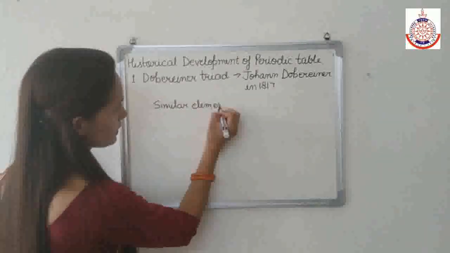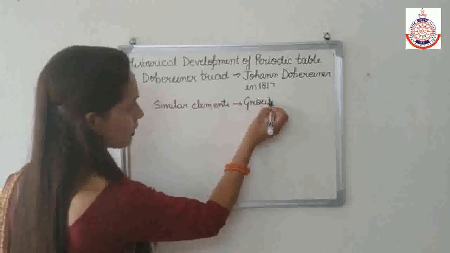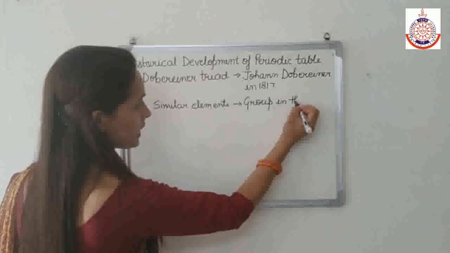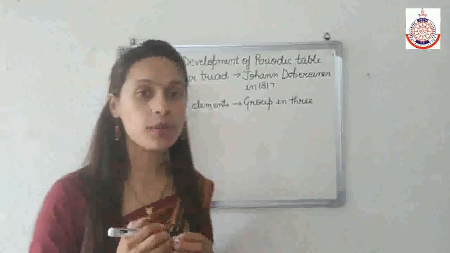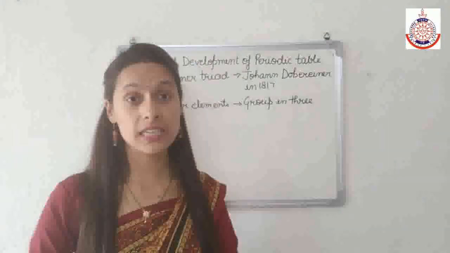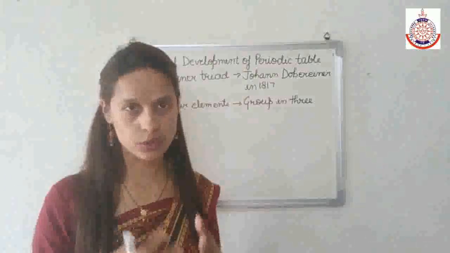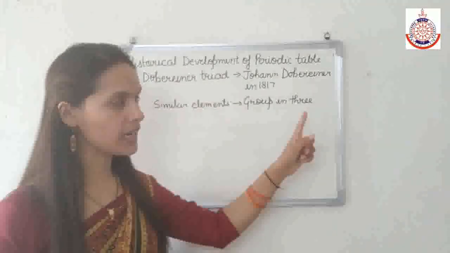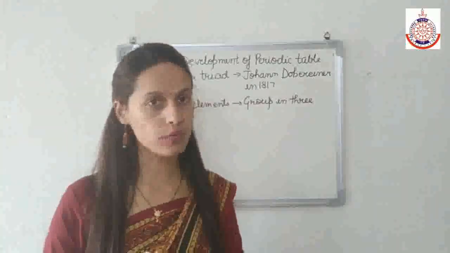The group of 3 elements is known as Dobereiner triads or the law of triads.